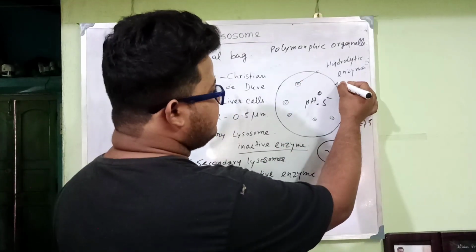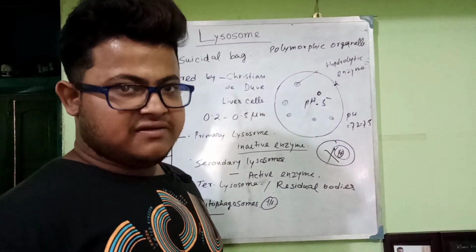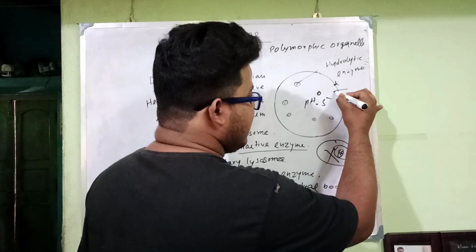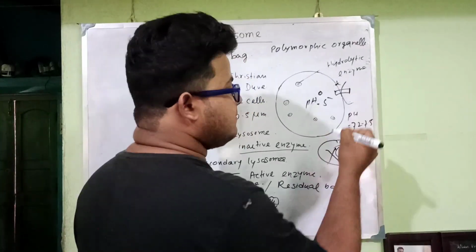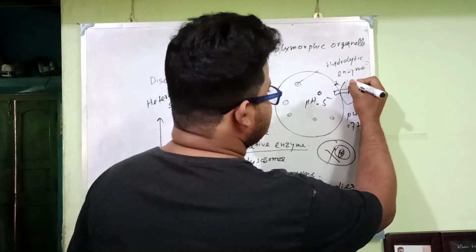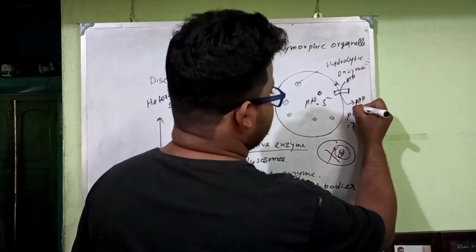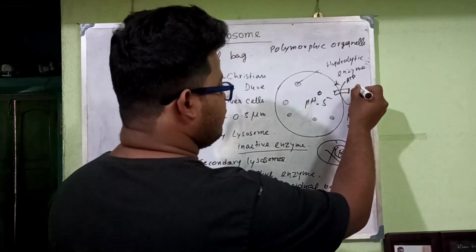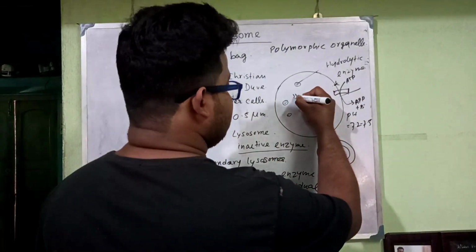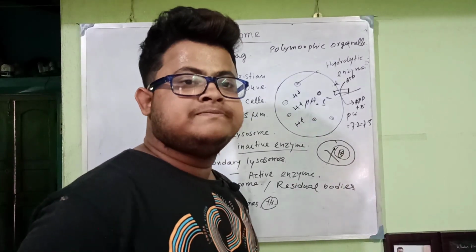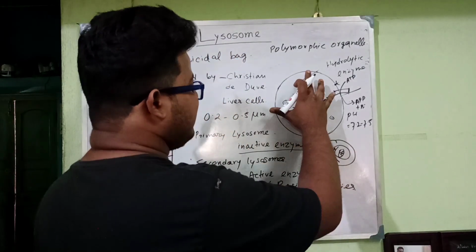They have receptors in their membrane, and also proton pumps. The proton pumps pump protons by ATP hydrolysis, and the protons, or H plus, enter inside the lysosome, so they maintain their pH.